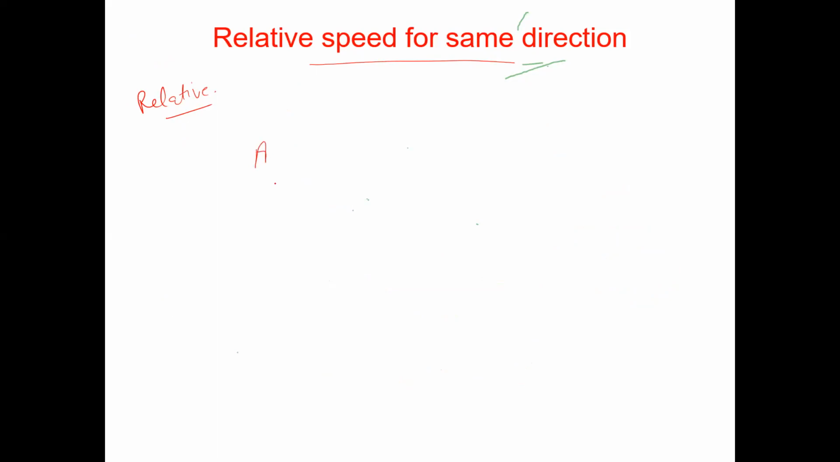If two speeds have been given, okay, for A and B, A is moving in this direction, B is also moving in this direction. I mean to say they both are moving in the same direction and their speeds have been given. A's speed has been given as 7 kilometers per hour and the speed of B has been given as 5 kilometers per hour. Then the relative speed has been asked of you. Okay, relative speed. Then how do their speeds relate to each other?